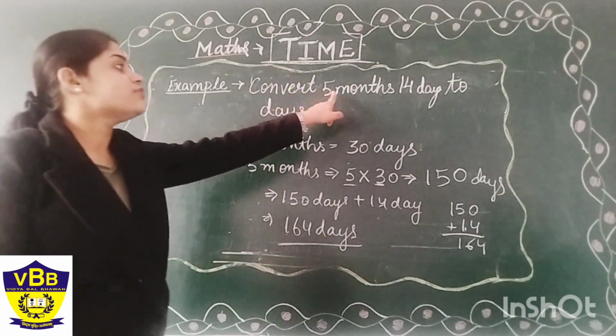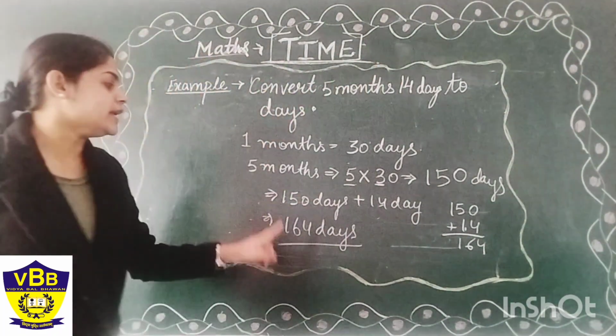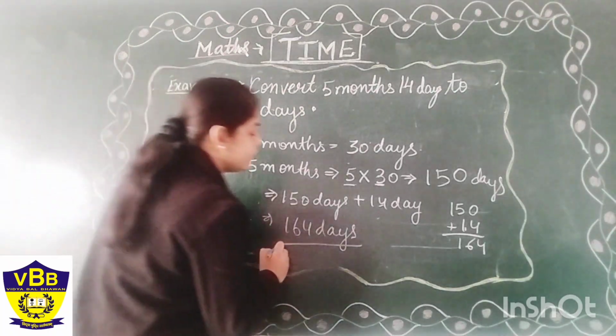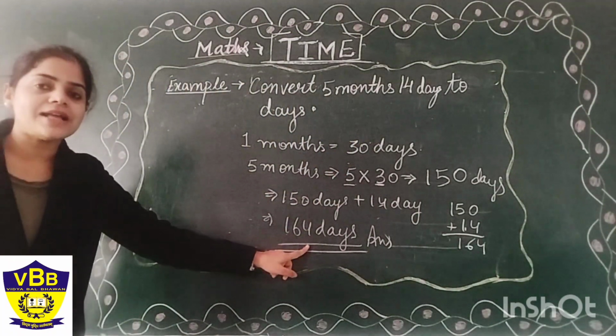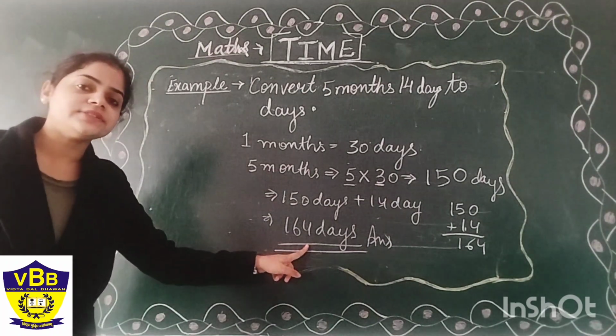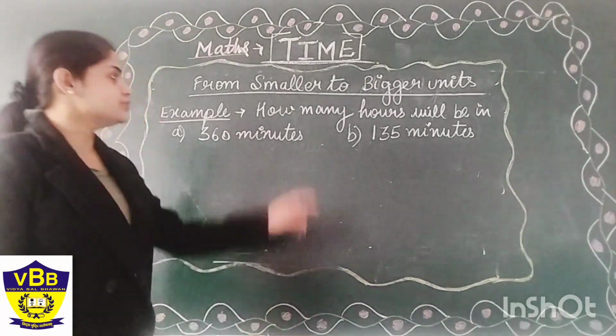That is 5 months 14 days will be equal to 164 days. That is our final answer. You got this point, students? Let us see some more conversion.